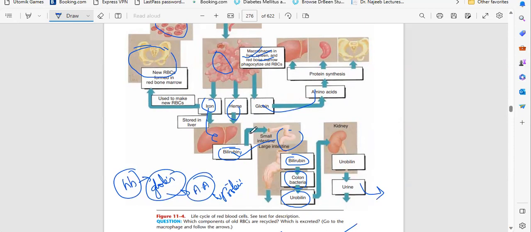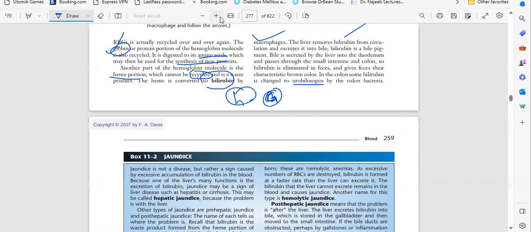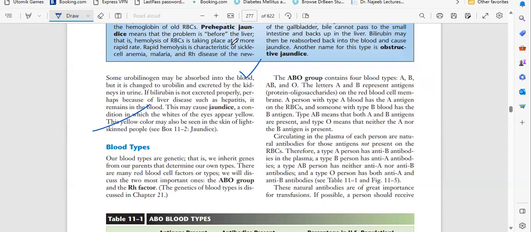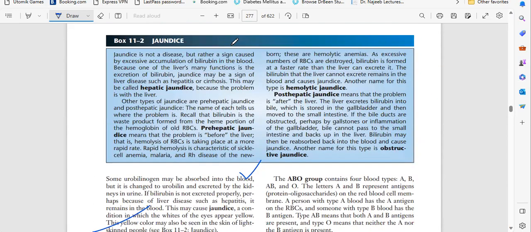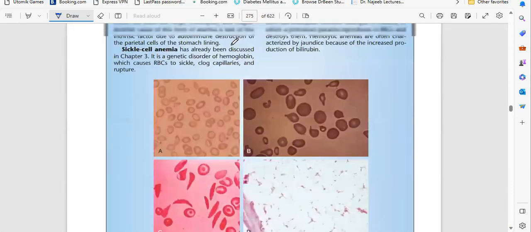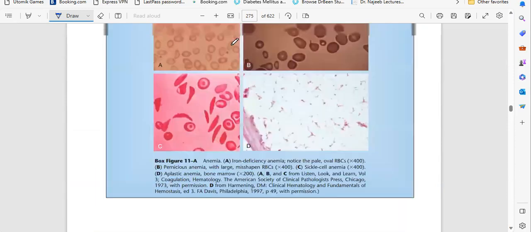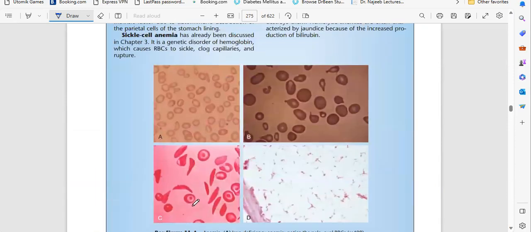It will cause damage to the liver, or due to liver damage, the patient is unable to excrete the bilirubin, and it will cause many diseases. Okay, understood till here? Yes, sir. Okay, good. So you understood.